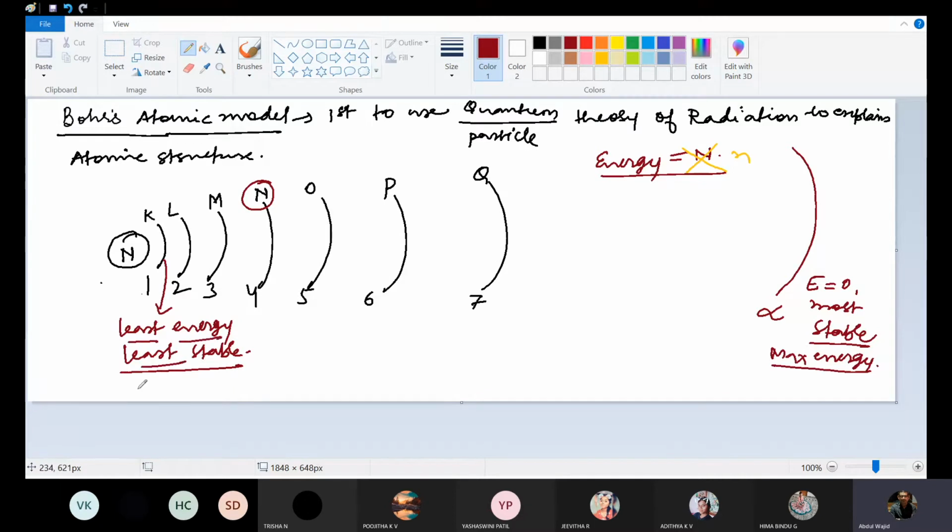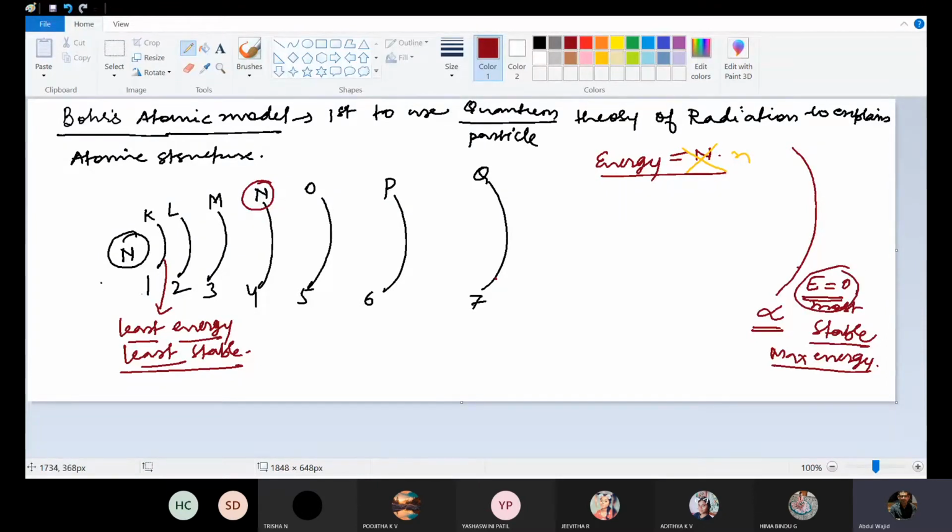In negative, see here you wrote that the energy of the electron which is there at infinity will be 0. So obviously as you come closer to the nucleus, energy starts decreasing. Since infinity has 0 energy, all these 7 shells will have energy lesser than 0.